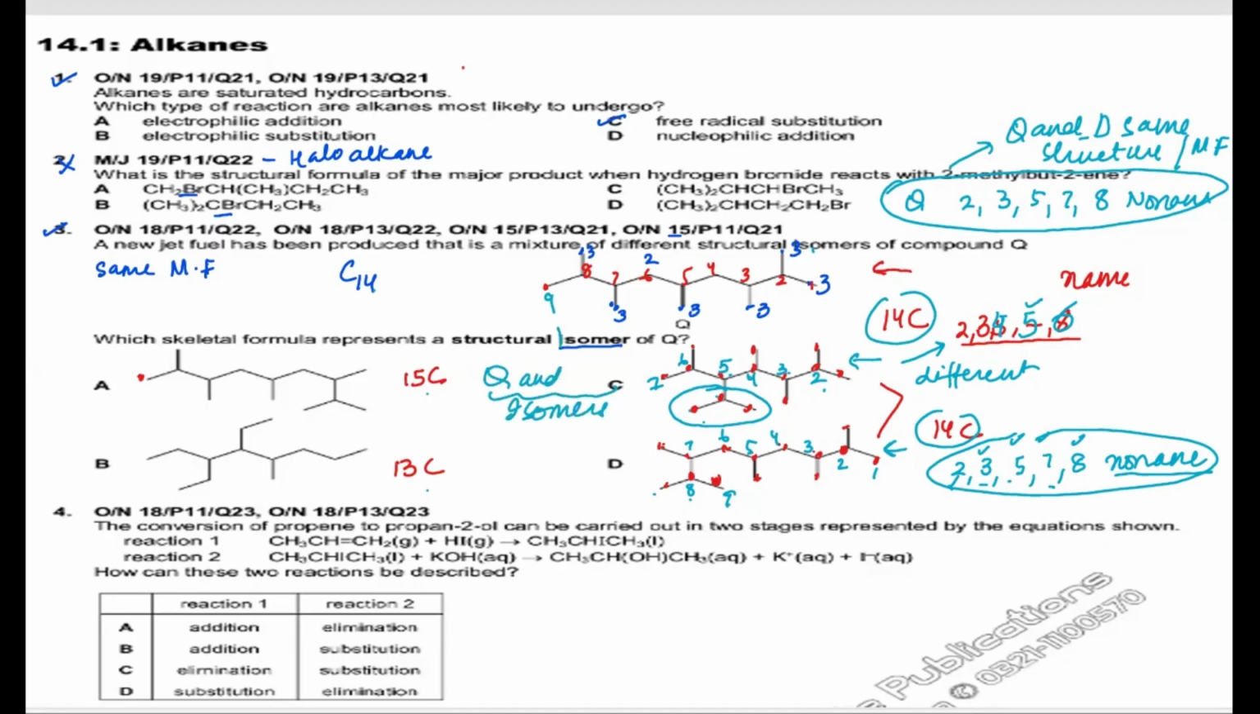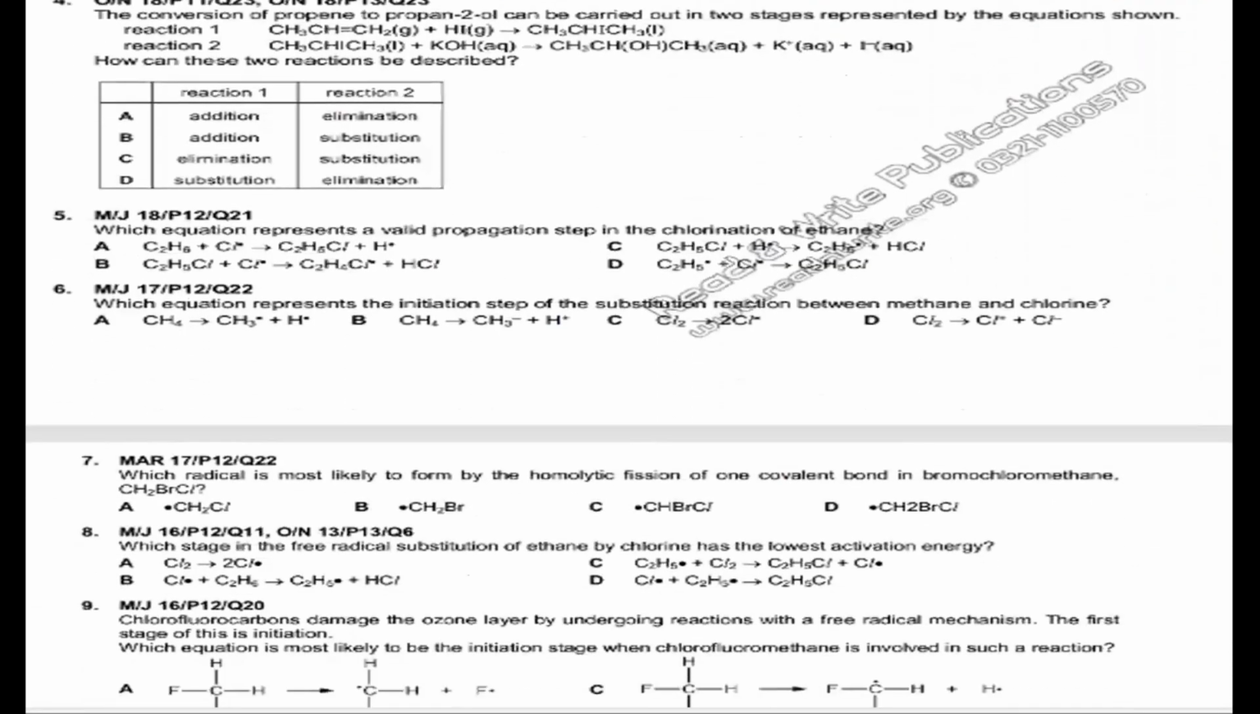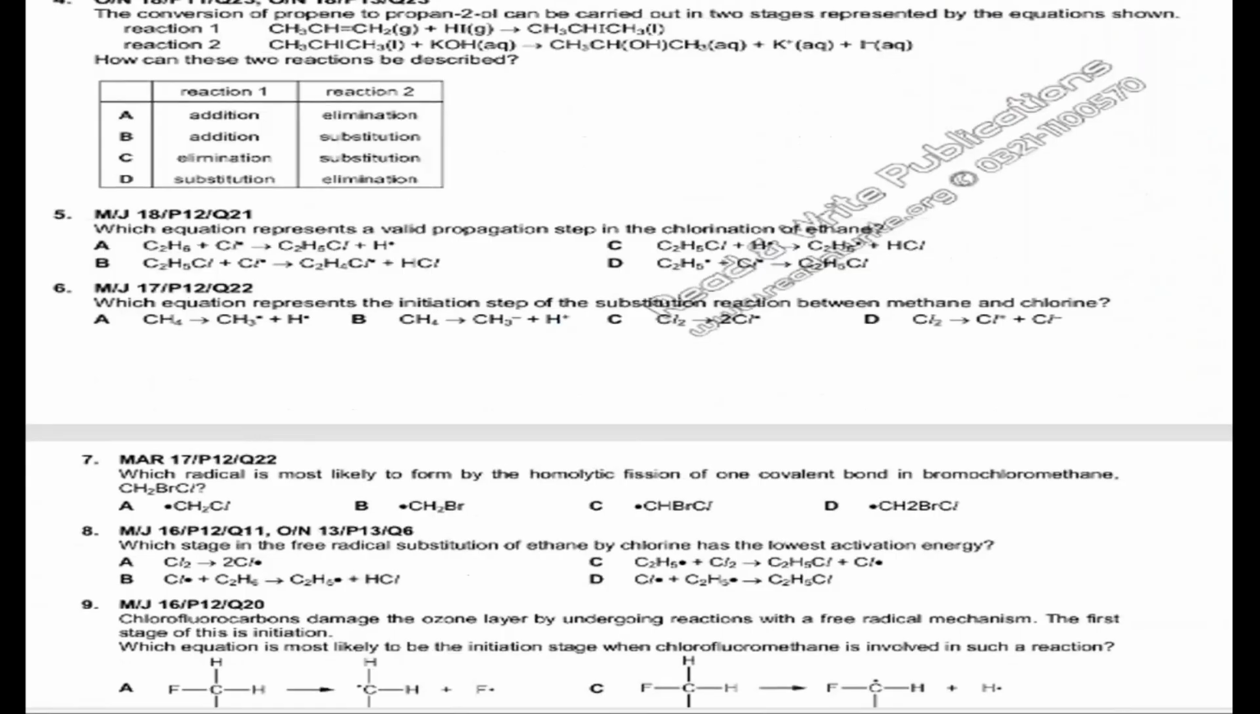So they are asking about the isomers. So C is your answer, okay? Because they have the same molecular formula but different structural formula. Coming to the next question, that's 4. Let's not do question number 4 because again the halogens are involved here.